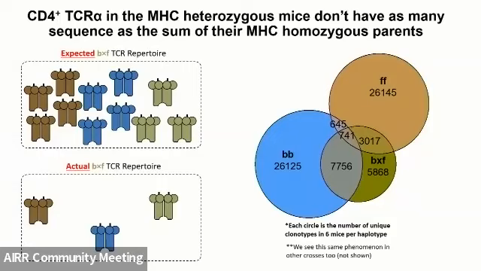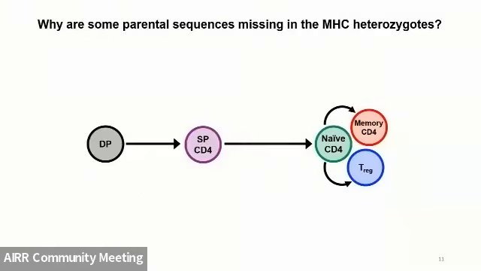I'm just not showing you that for the sake of time here, and there are other ways we can make these comparisons, but this is just visually an easy way to show this for a short talk. So we want to know, why are some of these sequences missing? Some of these sequences are definitely missing in the MHC heterozygous mice. They never show up, and they always show up in the other parents.